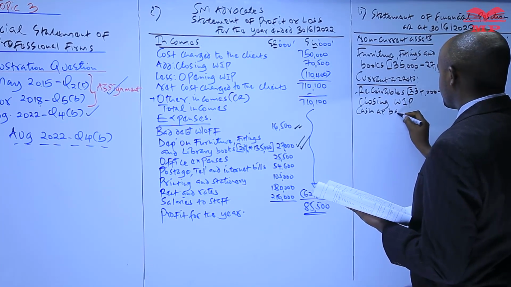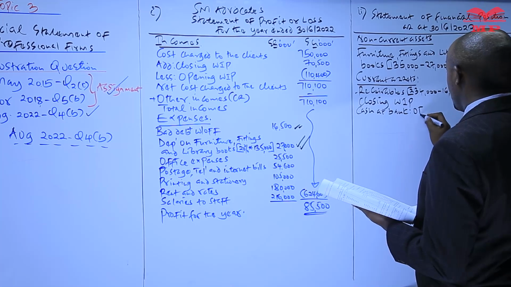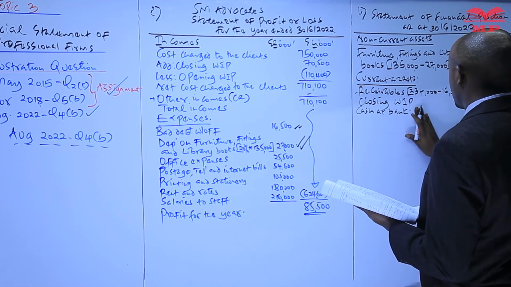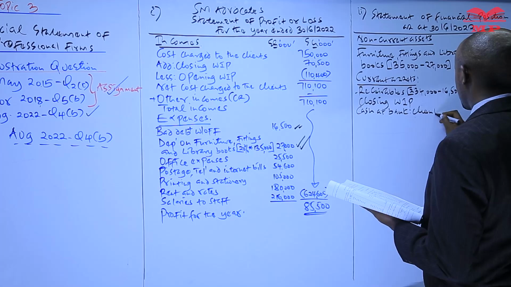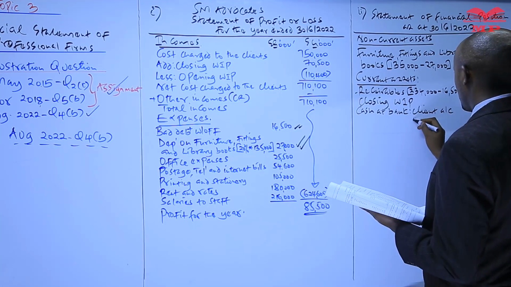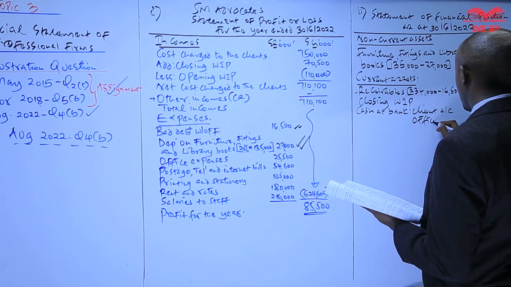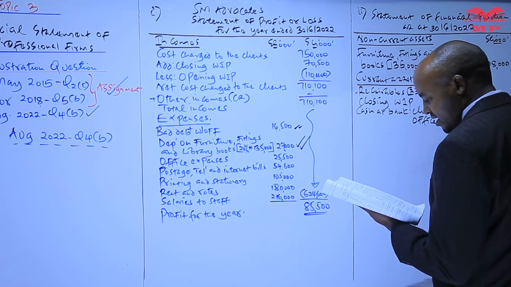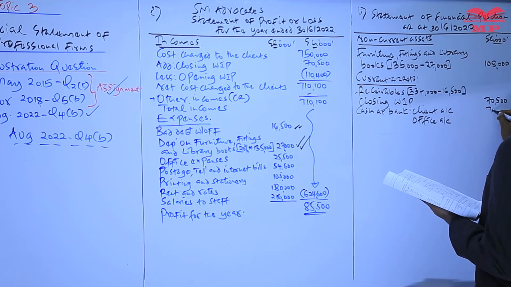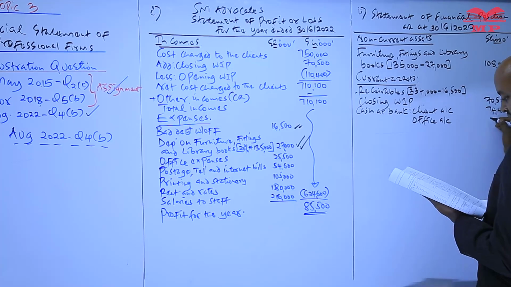Cash at bank in the client account, and also the office account. Both of them are recorded here as assets, 74,400.